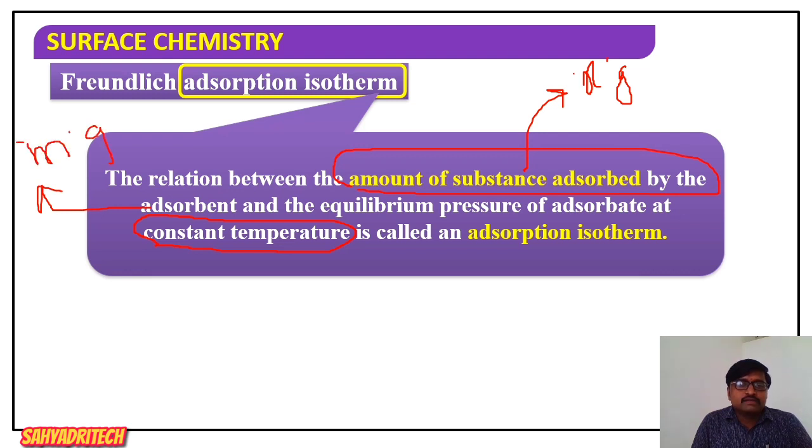So the relation between the amount of substance adsorbed by the adsorbent and the equilibrium pressure P of the adsorbate at constant temperature is called adsorption isotherm.